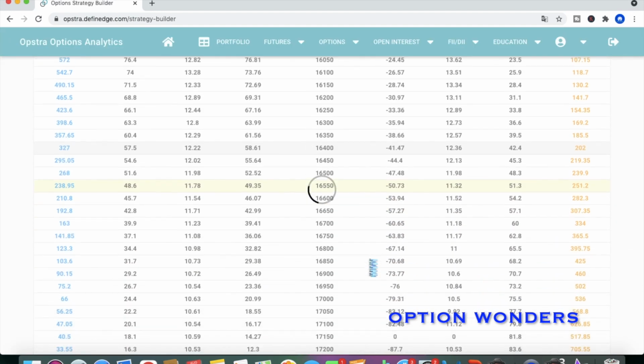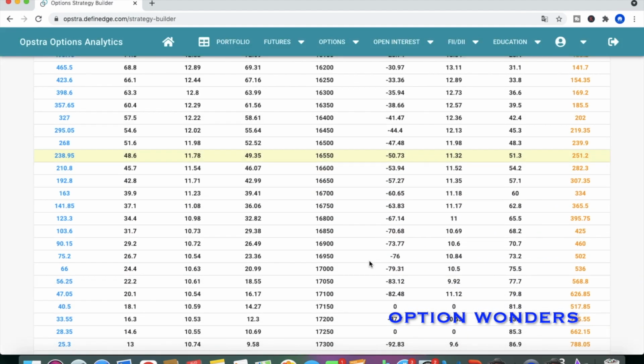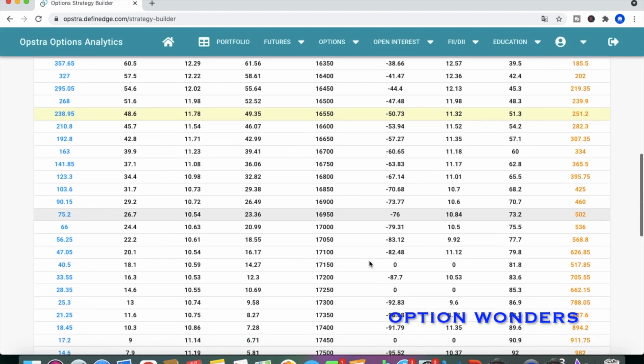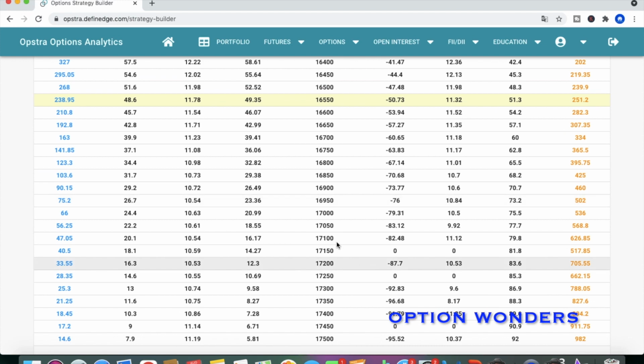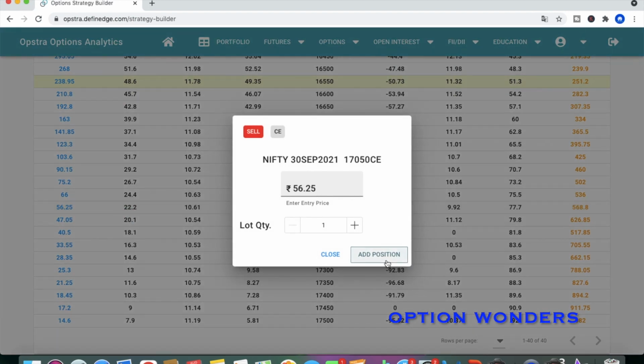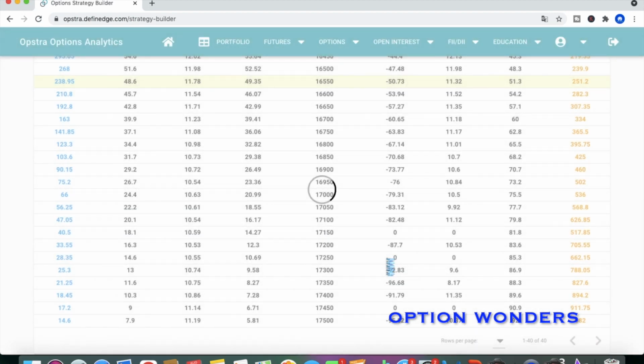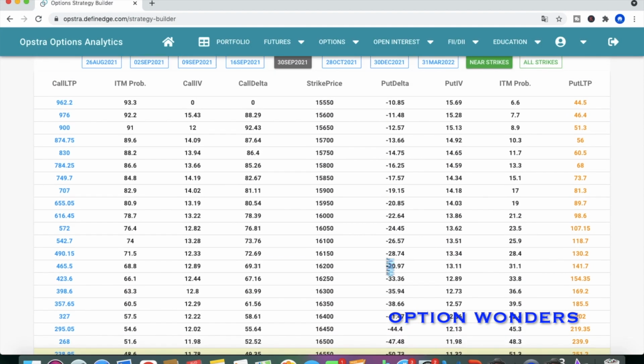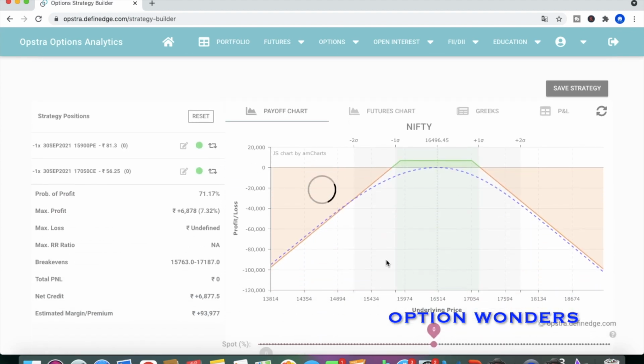Okay, again on the same side we have to select the call option also, call option which is having 20 delta. Okay, this is 20.99, we can choose 70,050. Okay, same we have chosen one lot. Okay, so now I'll show you what is the demerit of this triangle.